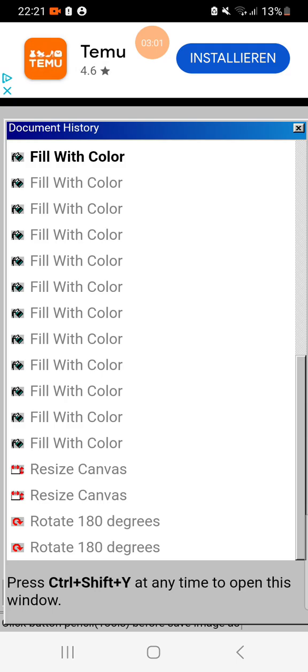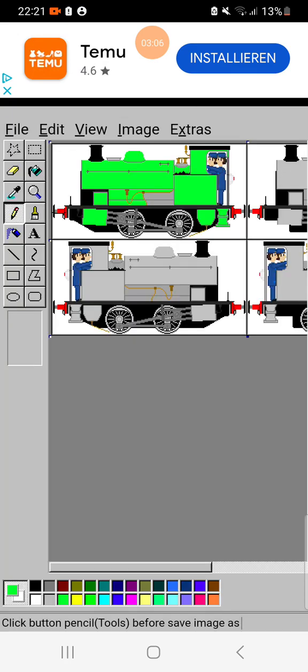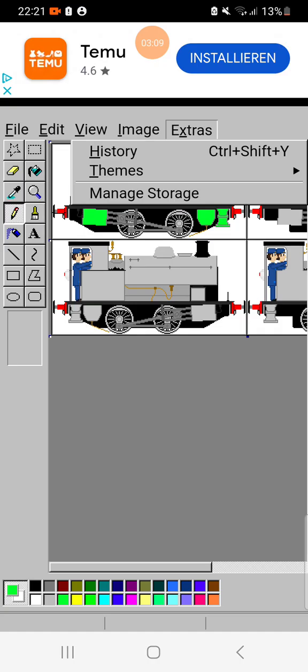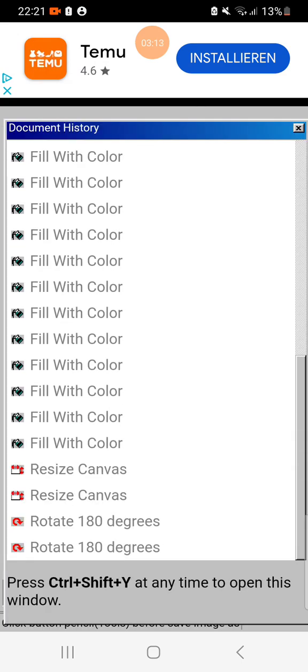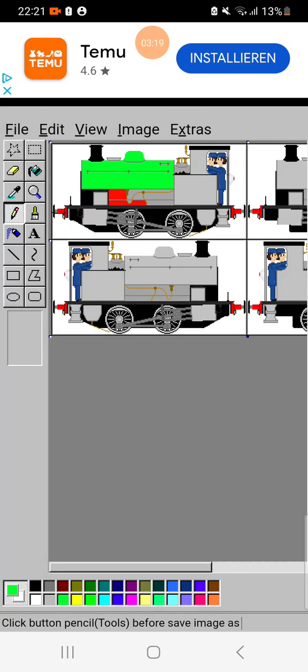If you search history, you can go back. And a quick side note: the one at the bottom is the most recent that you've done. So, just so you know,